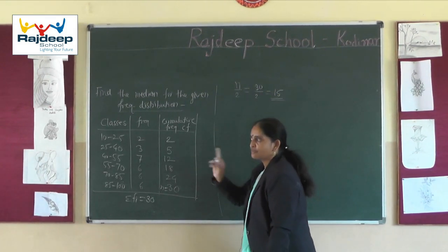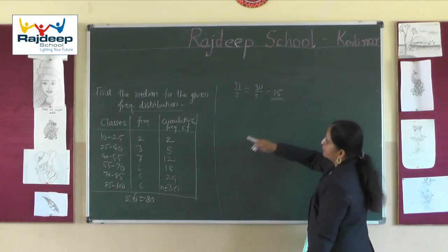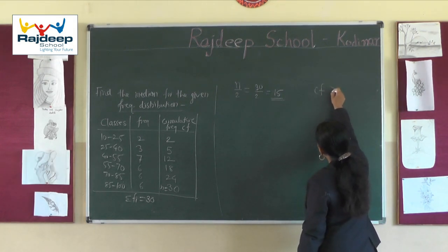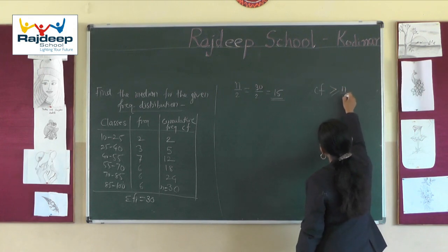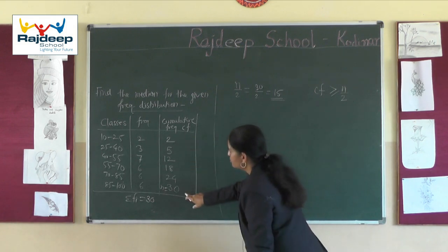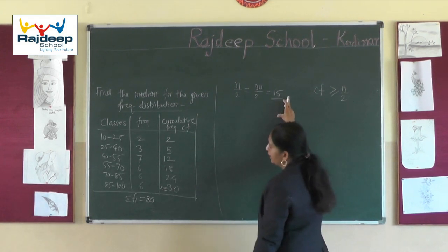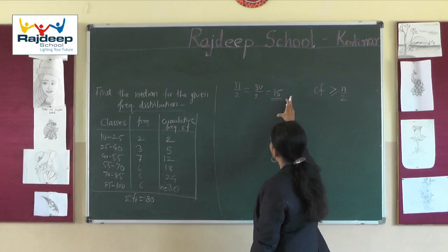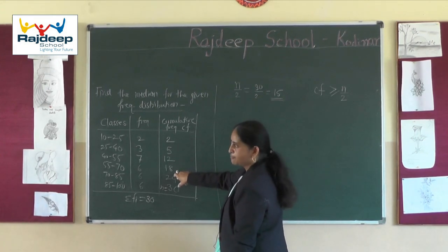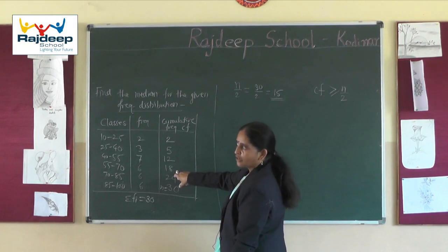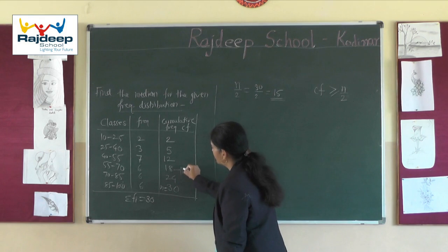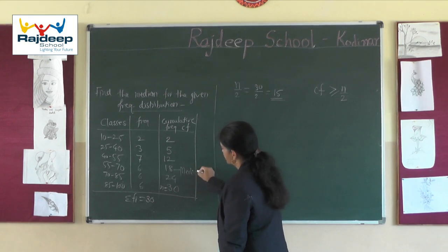Now we locate the median class by looking for the cumulative frequency which is greater than or equal to n by 2, that is, greater than or equal to 15. Here the earlier ones are all less. The first value which is greater than or equal to 15 is 18. So this is our median class.